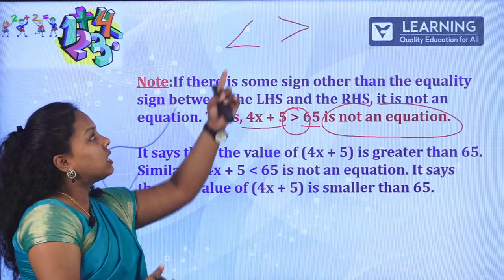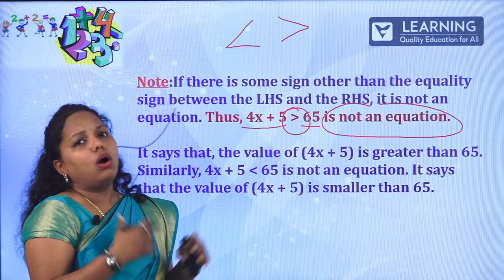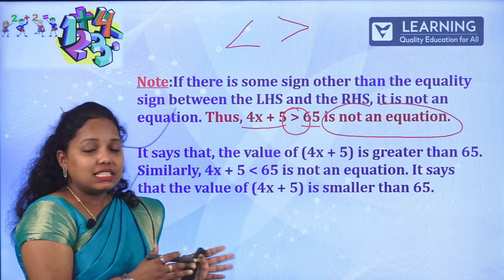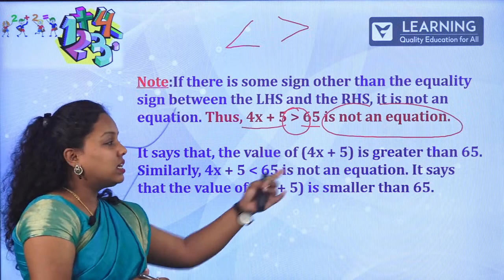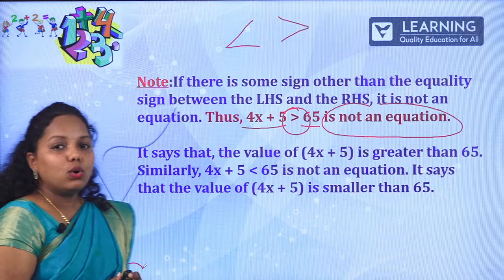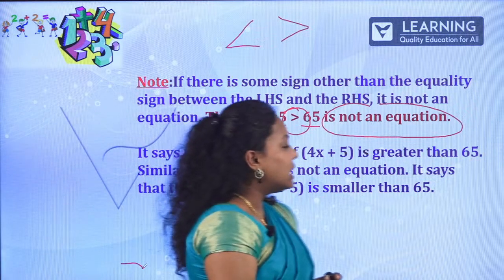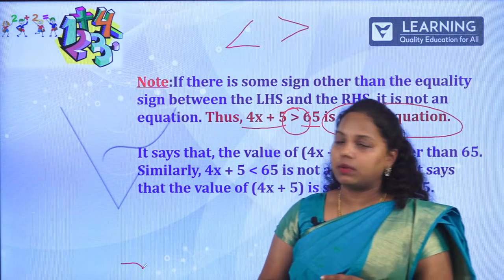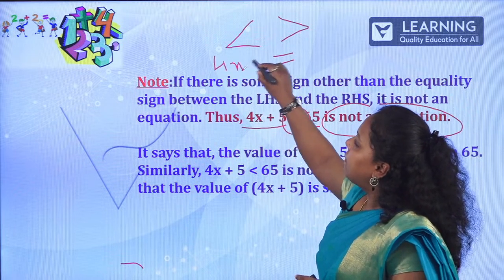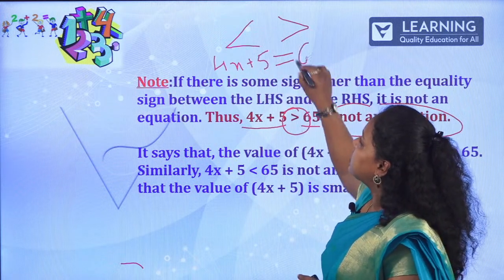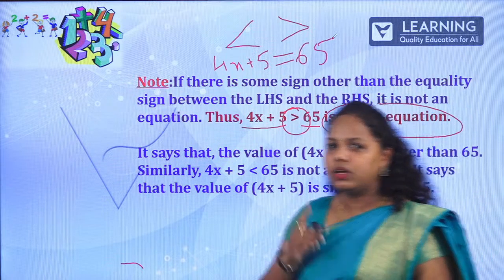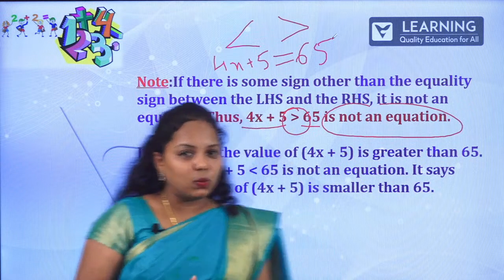If it has less than or greater than, it is not an equation. What if it has just an equal to, that is, 4x plus 5 is equal to 65? Yes, then you can call it an equation. I hope you are understanding the difference.